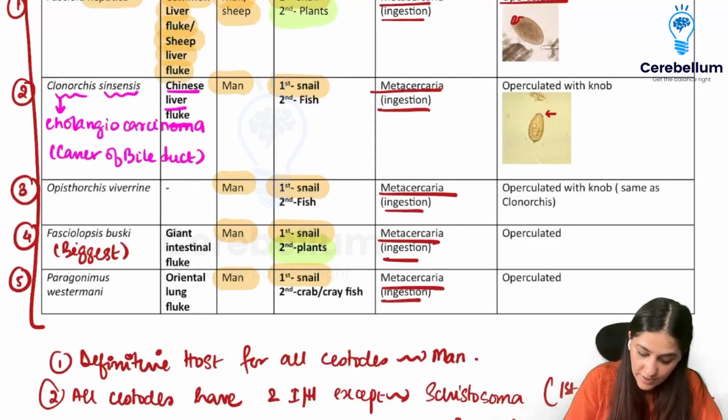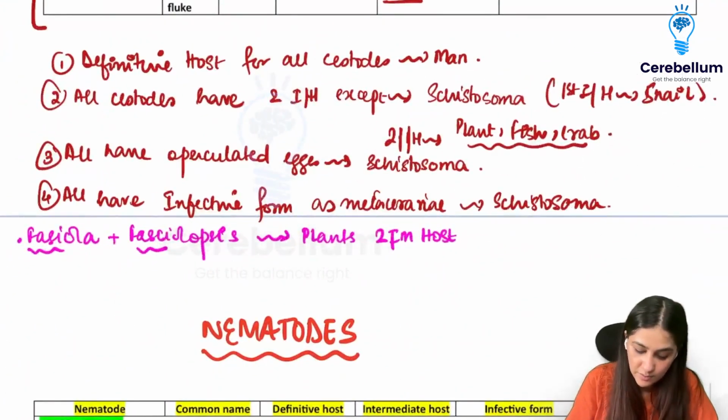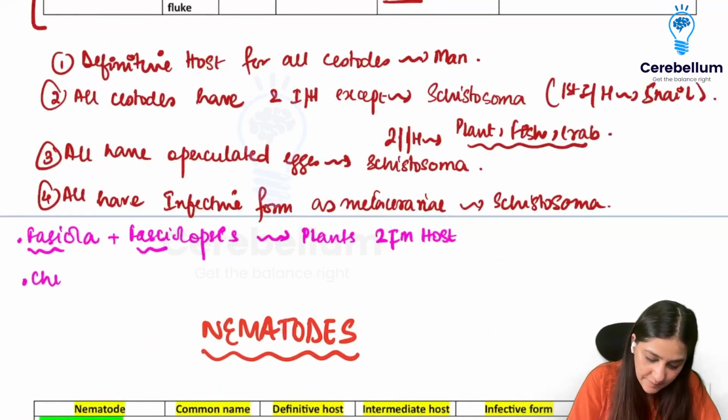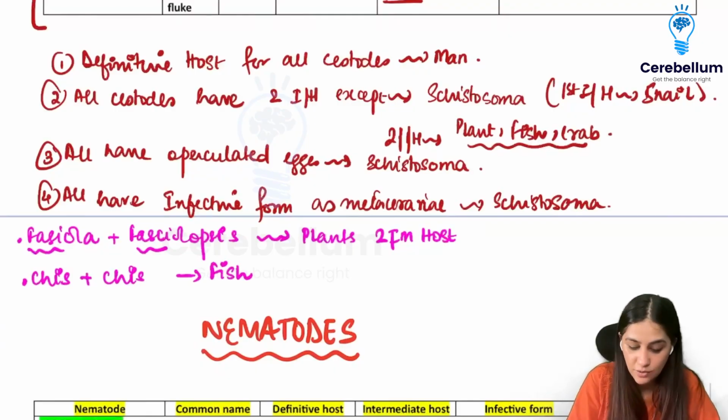Here, what can you remember? What is the second intermediate host for Clonorchis? It is going to be the fish. Now for Clonorchis and Opisthorchis, it's the fish. So how will you remember it? The ones ending with the kiss: kiss is equal to fish. So Clonorchis and Opisthorchis have fish as the second intermediate host, right?